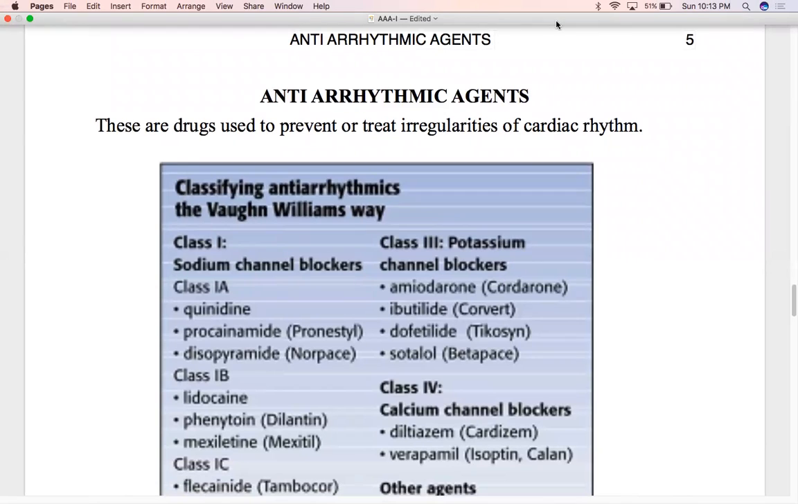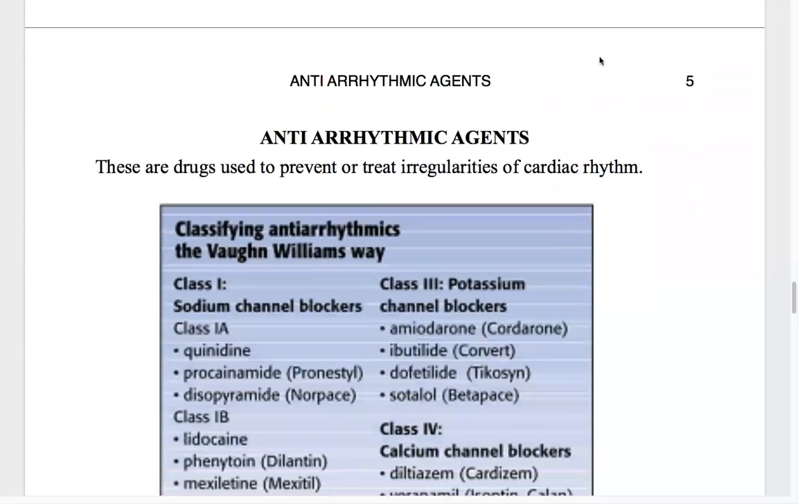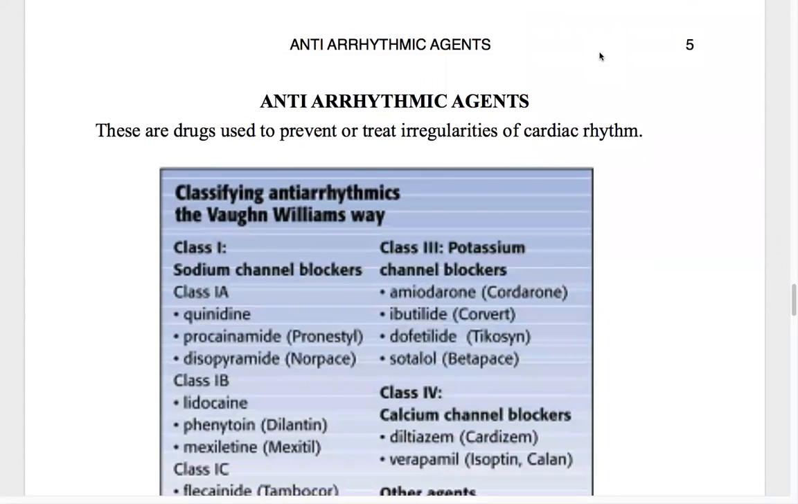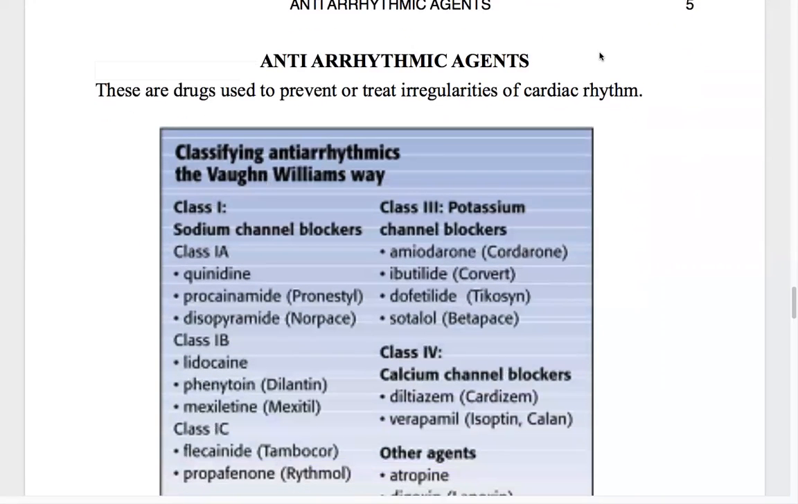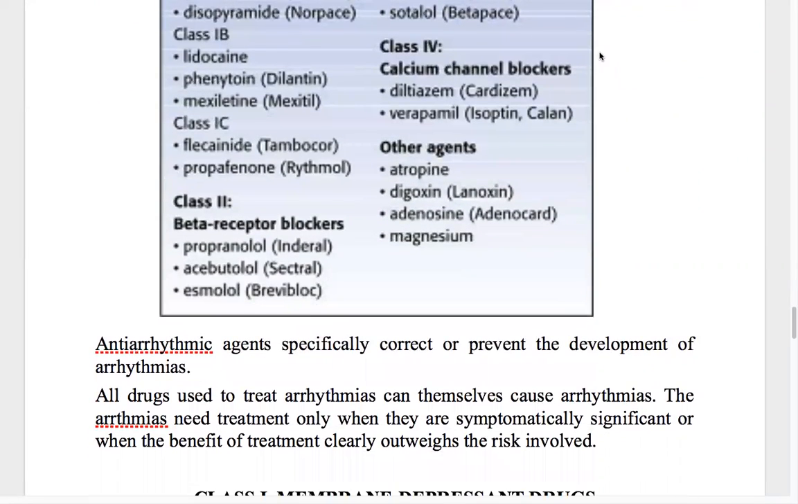Now we'll start with the anti-arrhythmic agents. We all know anti-arrhythmic agents are the drugs used to prevent or treat irregularities of the cardiac rhythm. These agents specifically correct that, or prevent the development of arrhythmias.